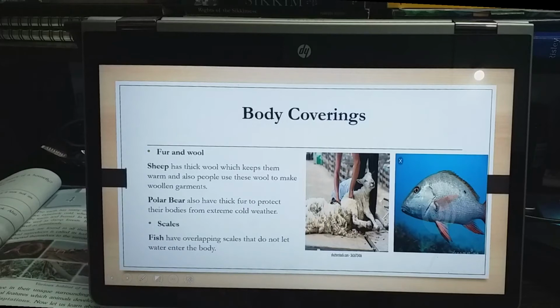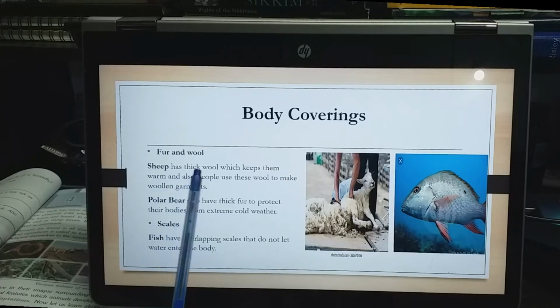Now body coverings. Now fur and wool. That means this fur and wool, where do you see? This is the outer cover of an animal, isn't it? Especially in sheep, polar bears, and then scales. Scales means especially in fish. Now we'll see one by one.